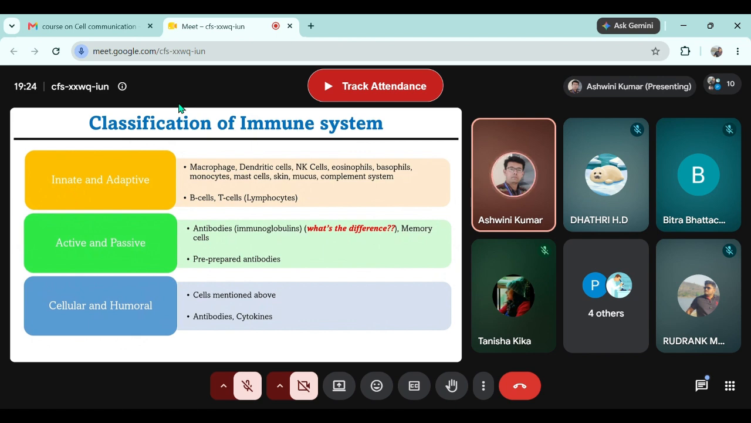Any part of the adaptive immune system is highly dependent on the components of the innate immune system. When we talk of innate and adaptive, this classification is based on whether the components are present since birth and whether they are able to distinguish or not. But when we talk of active and passive, it is based on the action. The first component of active immunity is antibody. If you can see the slide, I have written immunoglobulins in brackets. Now can anybody tell me the difference between antibody and immunoglobulin?